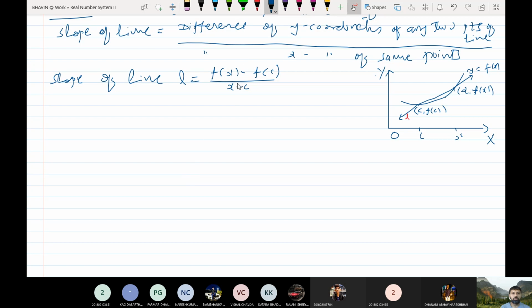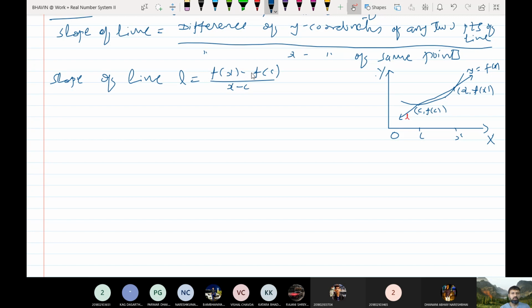Vaibhav, what would you take to find out f dash c from this? You need to take a limit. Yes, you just need to take limit x tends to c. So from the right side, if you want to find out f dash c, then you must take limit x tends to c.